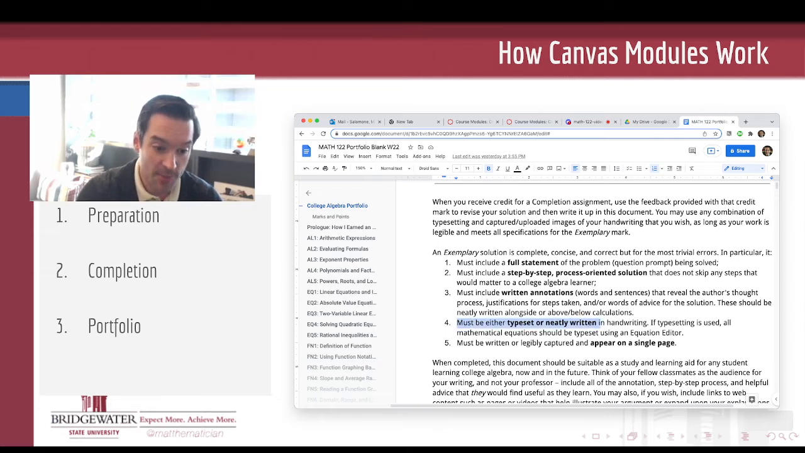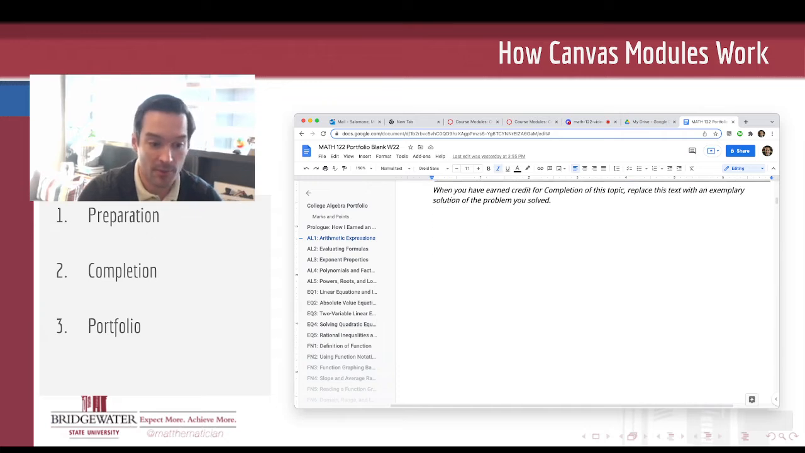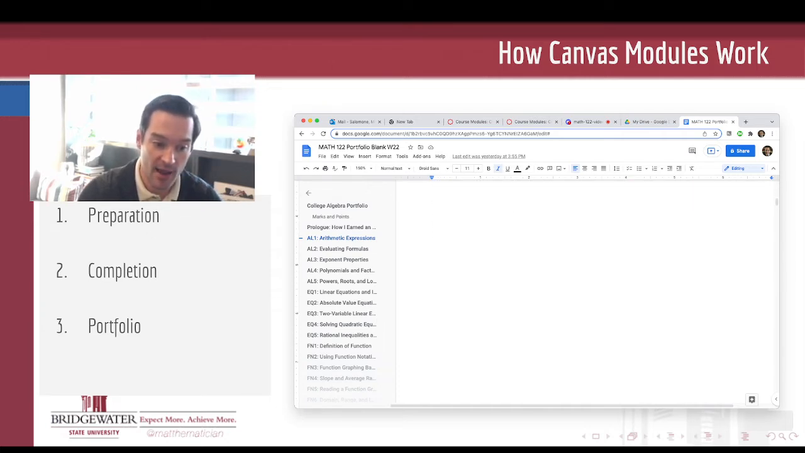You can either typeset your finished solutions, which is kind of tricky to do if you don't have experience typesetting mathematics, but if you want to learn how to do it, I'll be sharing resources for that over the semester. Otherwise, if you prefer to write it out very neatly by hand, in neat handwriting, you can do that and capture it and upload it as an image file into your portfolio. And each of your solutions should appear on a single page so that each of your topics, so your polished solutions for AL1, for example, should all appear on the page that has this AL1 on it.